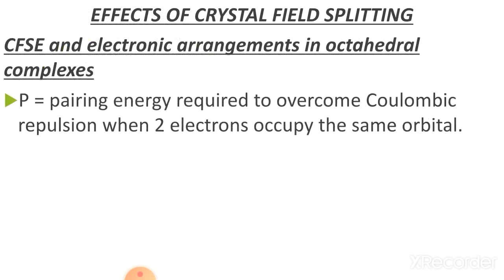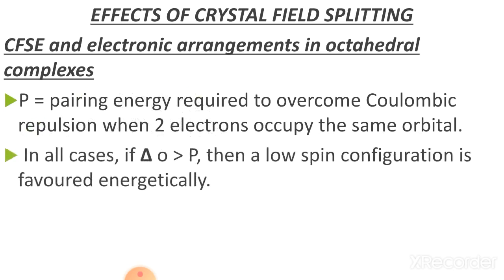Now, the effect of crystal field splitting. Look here, the crystal field splitting energy and electronic arrangement in octahedral complexes. Most of the questions are asked from octahedral complexes, so I discussed this in detail.